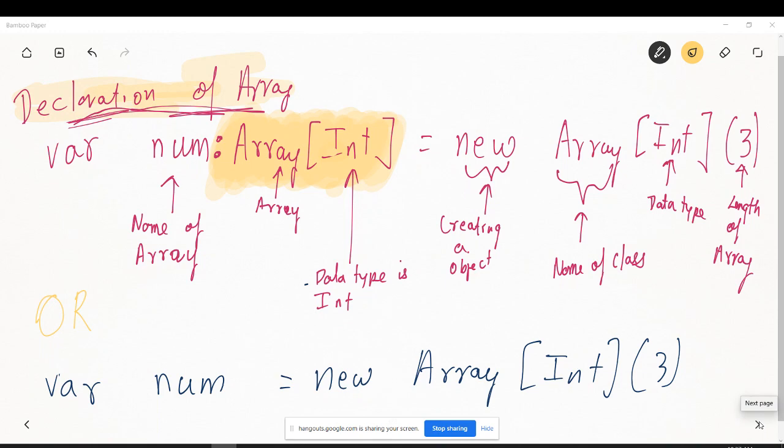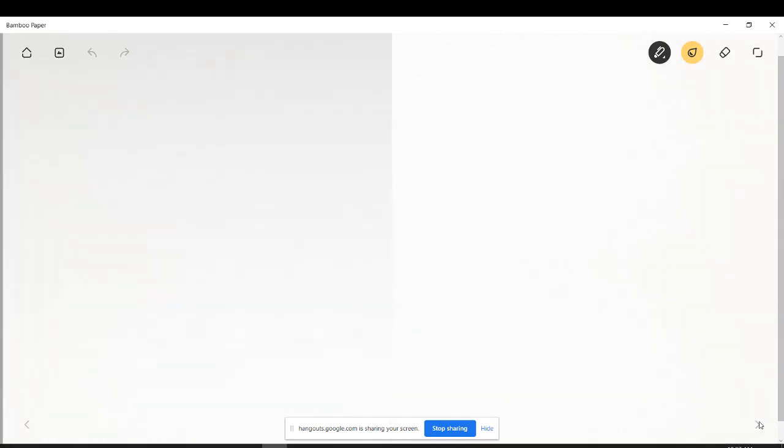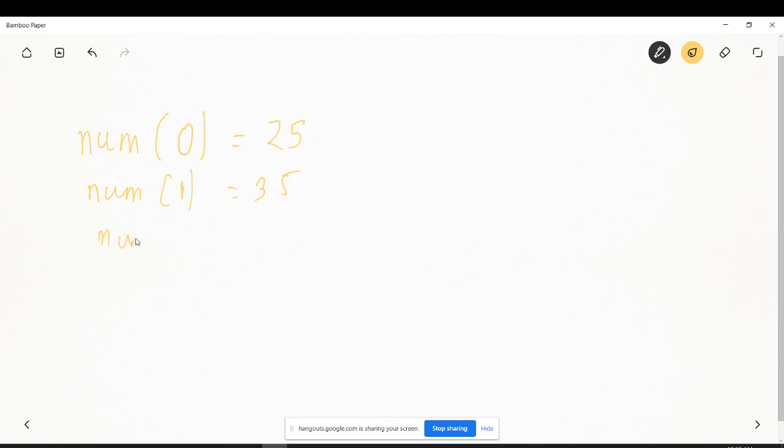After declaring an array, if I want to store something in it, so I declared an array of type num, right? The index starts from 0 always. So I want to store 25 at the 0th index, 35 at the first index and, let's say, 50 at the second index.